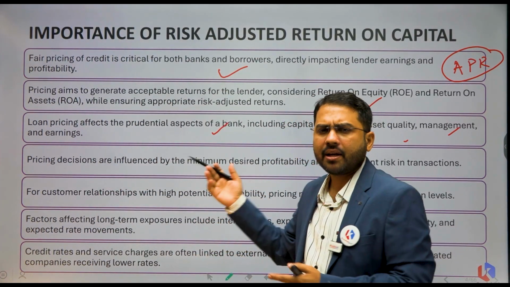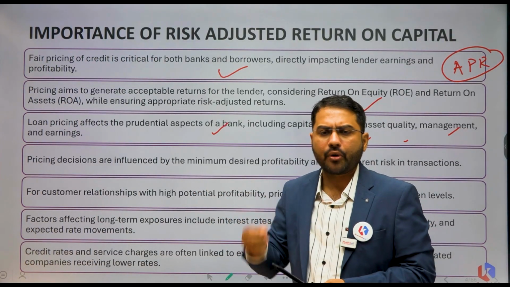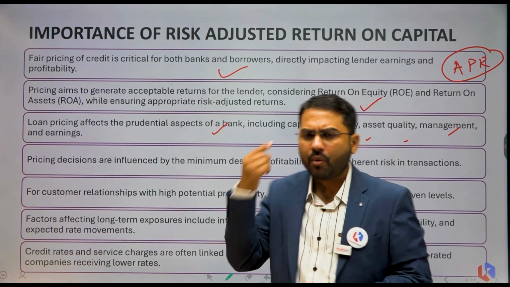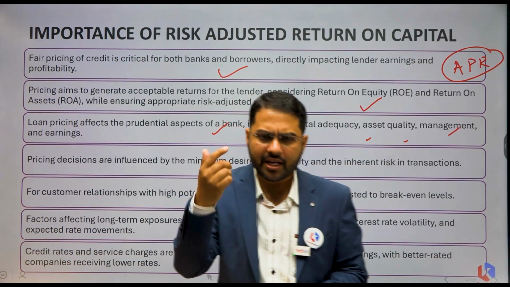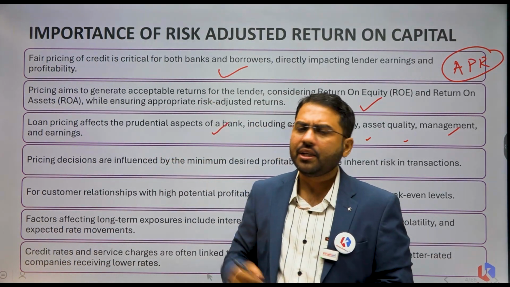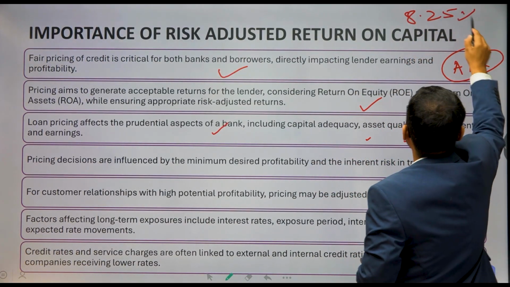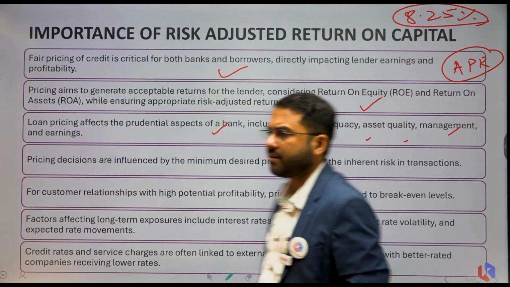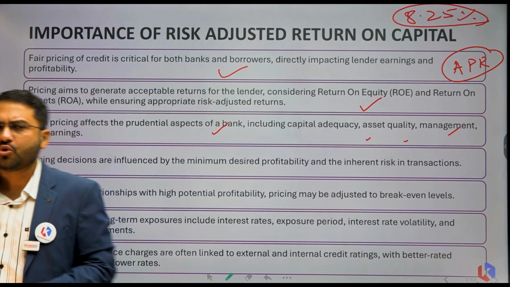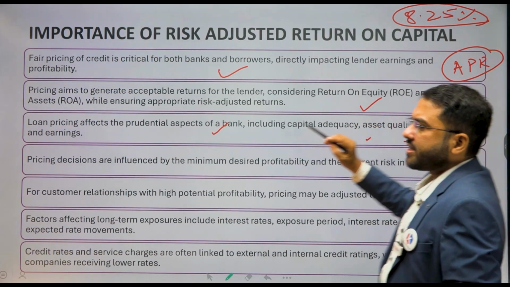Why is so much calculation needed? Why should you put in so much calculation? You are borrowing at 6.25%. 1% you take as your margin or as your profit. Say for 2% as margin, you keep loans at 8.25. This is as simple as that. So why is there a special class being taken by Pravanjan sir? Why are banks doing so much calculation? Why release the key fact statement?